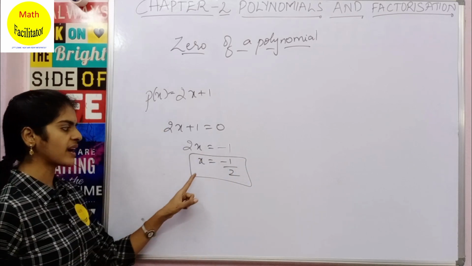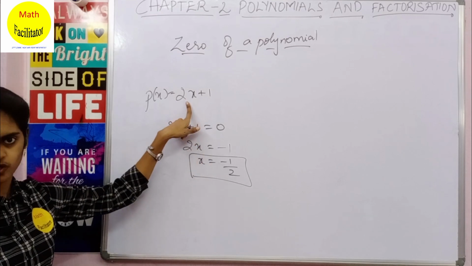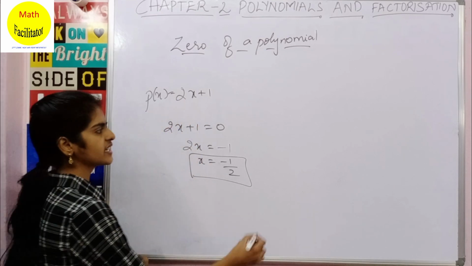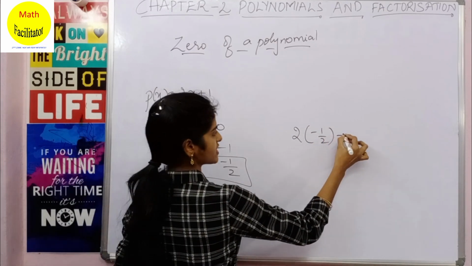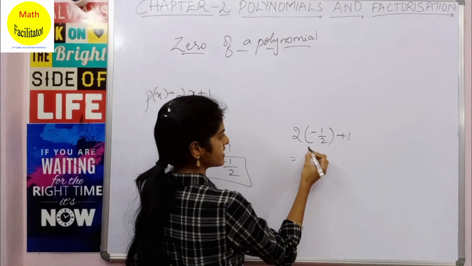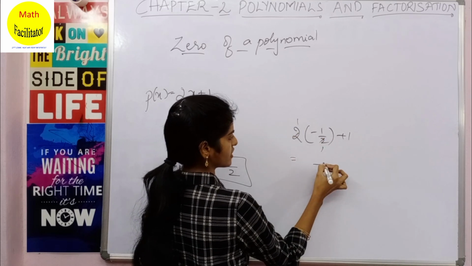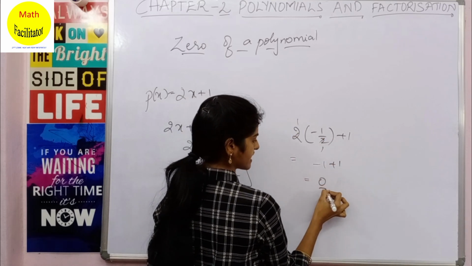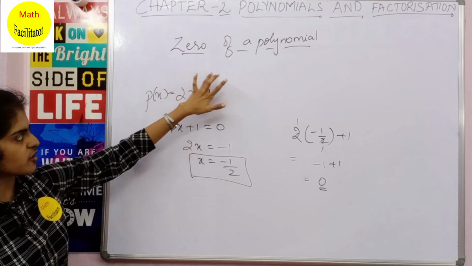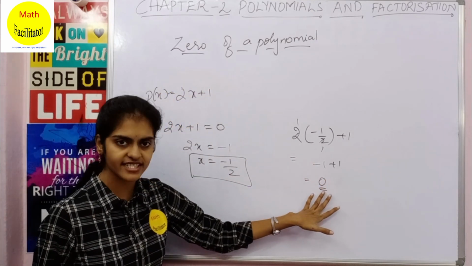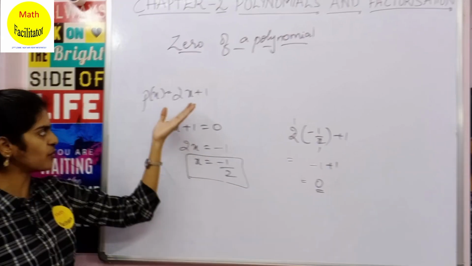So x equal to minus 1 by 2 is the solution of this polynomial. You can even substitute here and see: 2 into minus 1 by 2 plus 1. 2 1s are 2 1s are, so it is minus 1 plus 1, which is 0. Clear? So substituting x equal to minus 1 by 2, the value of this polynomial is 0. So this is the 0 of this polynomial.